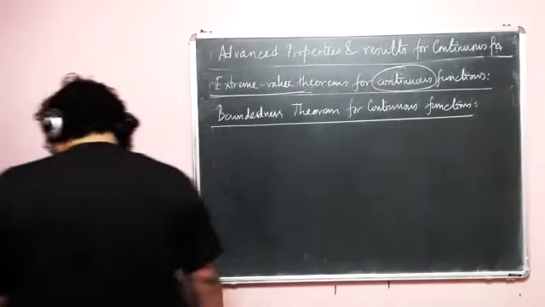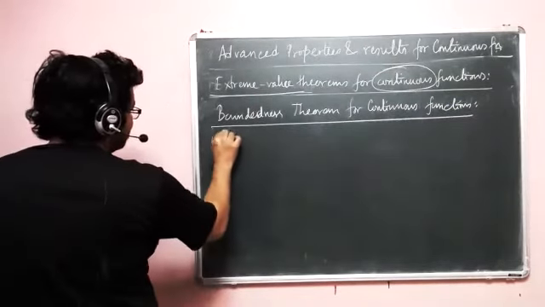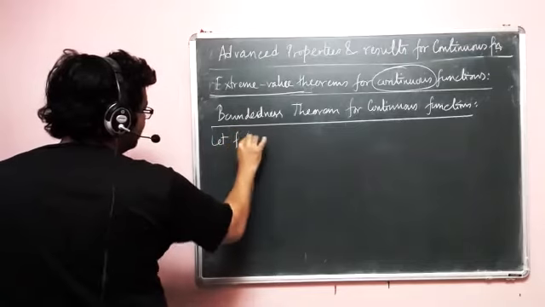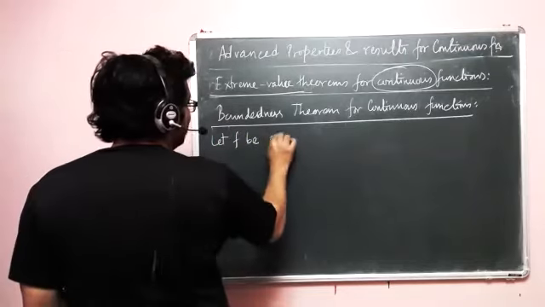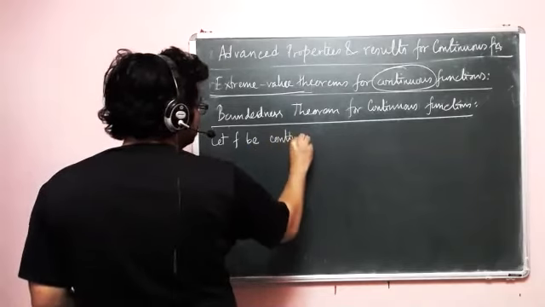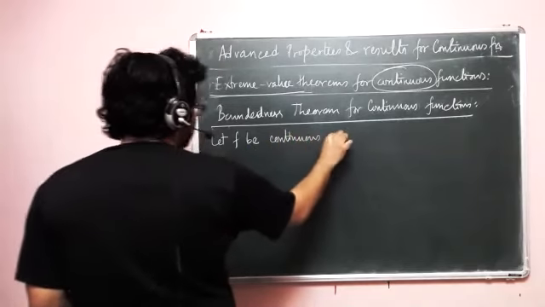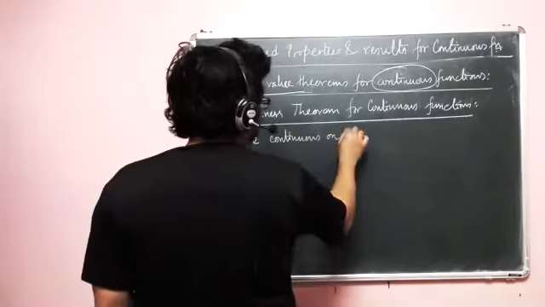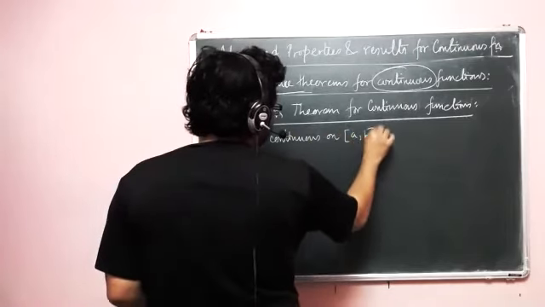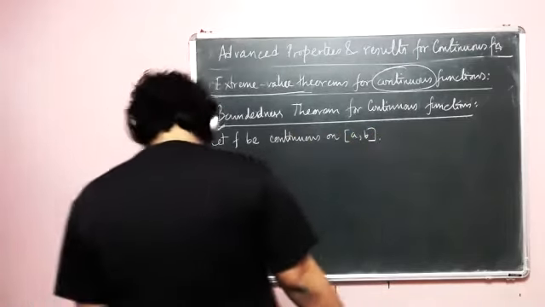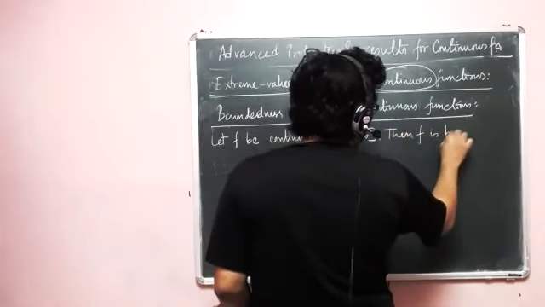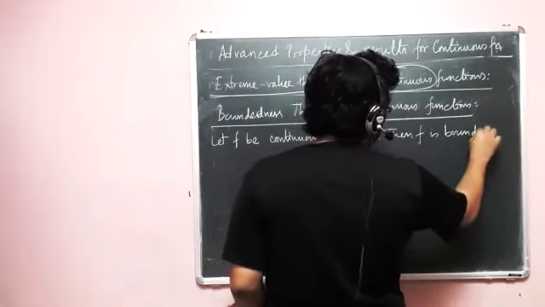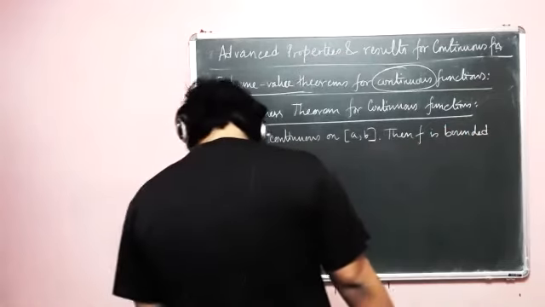So what is the idea? Okay, let f be continuous on closed [a, b].